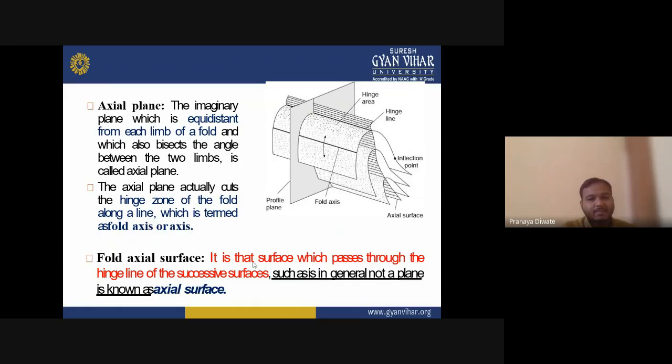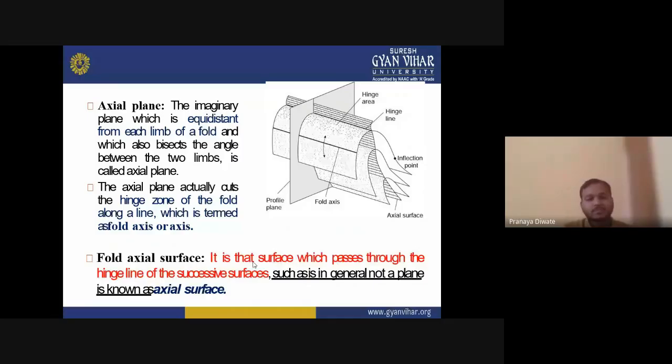Then you have the axial plane along the hinge zone of the fold. What is the hinge zone? The hinge zone is nothing but the bifurcation of this one. That is your hinge zone. Then you have the fold axial surface. The fold axial surface is the surface which passes through the hinge line and successive surfaces. If it is not a plane in general, it is known as an axial surface.